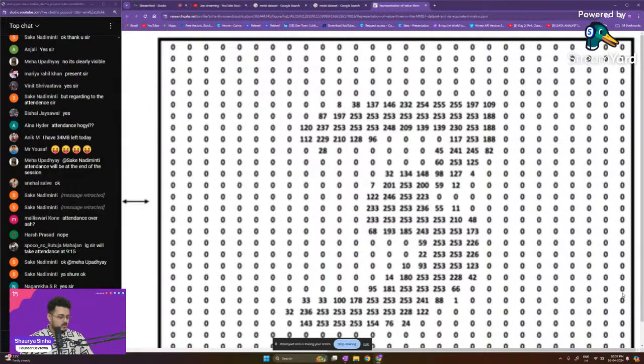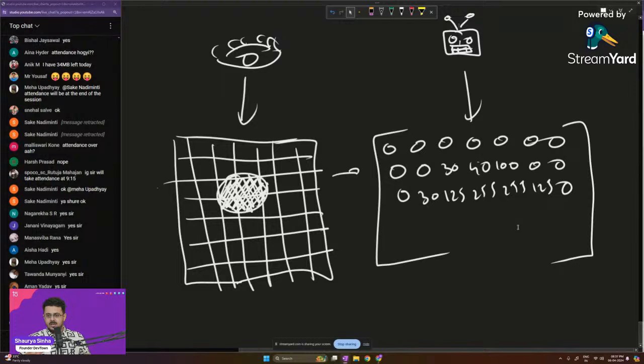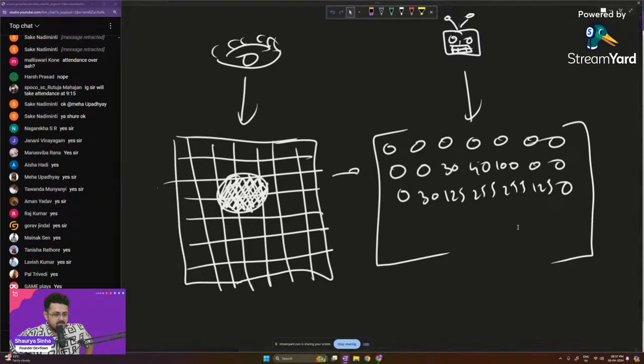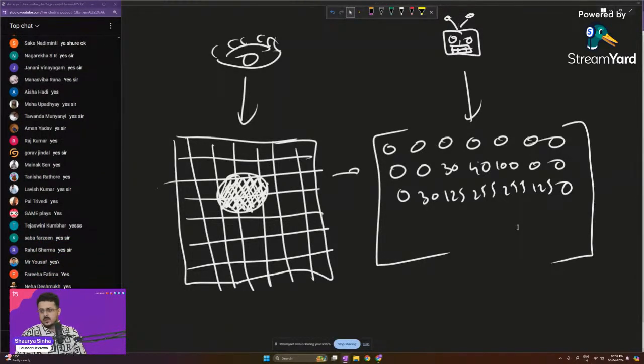Yes. So now these images that we are able to see, these are in the format of a two-dimensional matrix. When it comes to a black and white image, it's a two-dimensional matrix that we are able to see right over here. How can we give it as an input to a neural network? This is going to be very complicated, right? Not that much, it's actually pretty simple.